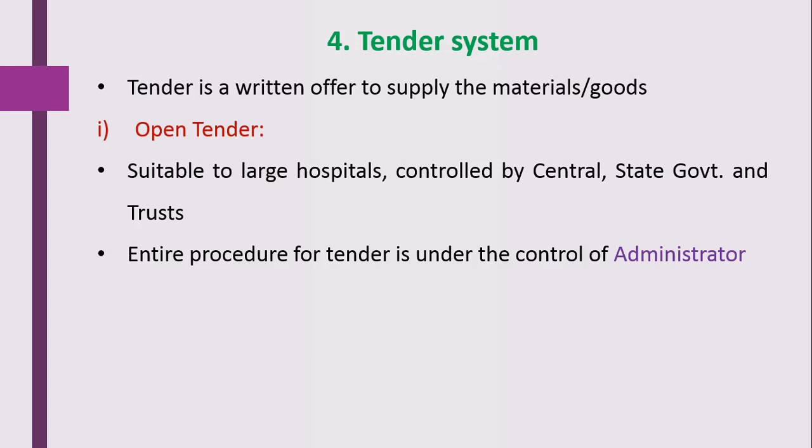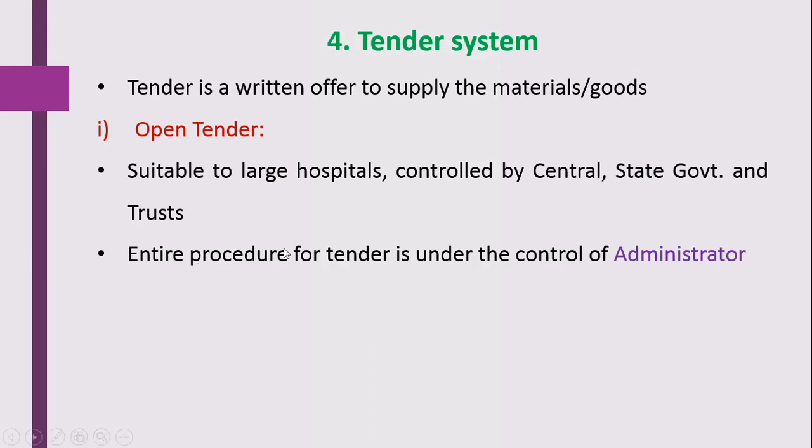So let's see the first one, that is open tender. This tender system is suitable for large hospitals controlled by central or state government and big trusts. Open tender means this tender is open for all the suppliers. Anyone or any supplier can apply for the tender.